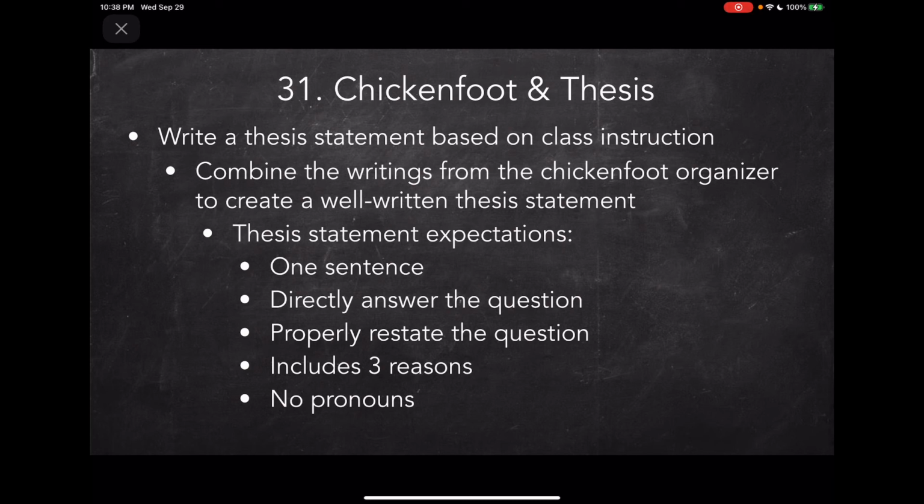So don't say, they led the fight. That's not clear. What fight? I don't know what fight you're talking about. So make sure that you restate the entire question. It is clear. Do not go in depth. Do not provide details. Just provide 3 supporting reasons. Properly state the question and provide 3 supporting reasons.